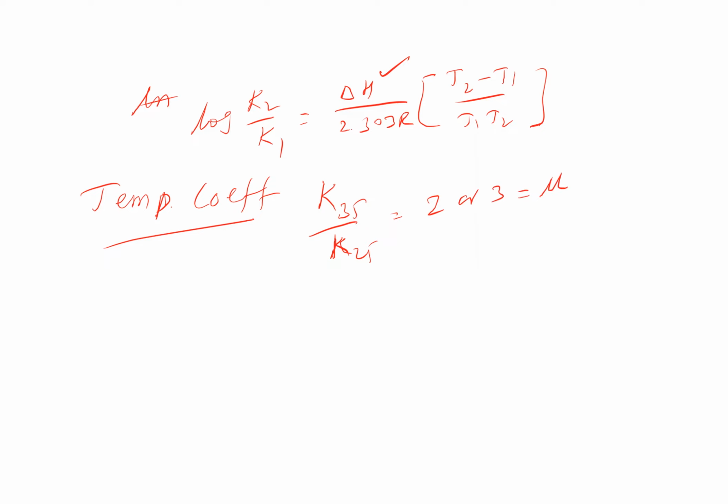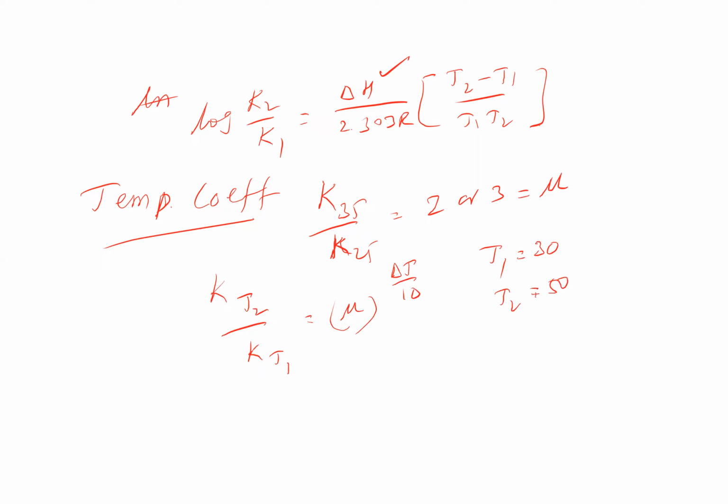And if you want the ratio of the rates at two different temperatures, K at T2 by K at T1 can be taken as mu to the power of delta T by 10, meaning how many tens have been increased. Suppose T1 is 30 and T2 is 50.